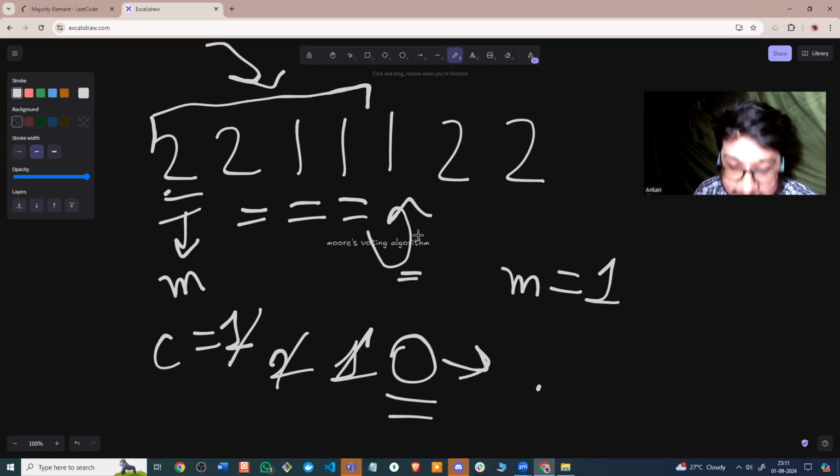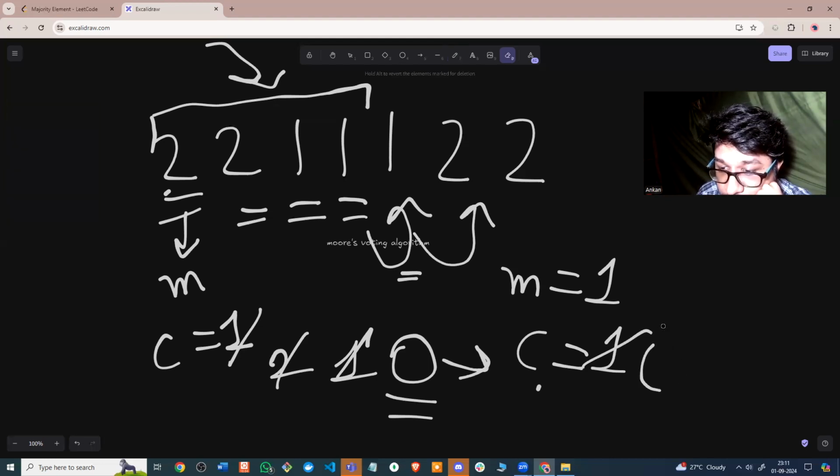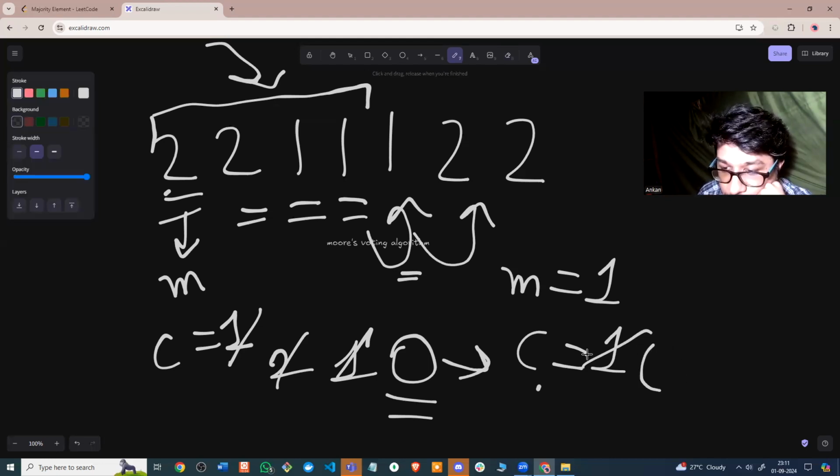The next number which we have here is 1. So we consider that as the majority element, and then we continue our approach. So m is 1 and the count again here is 1. Now I move the pointer here. Count is 2. Is 2 equal to the majority element? No, so count becomes 0.